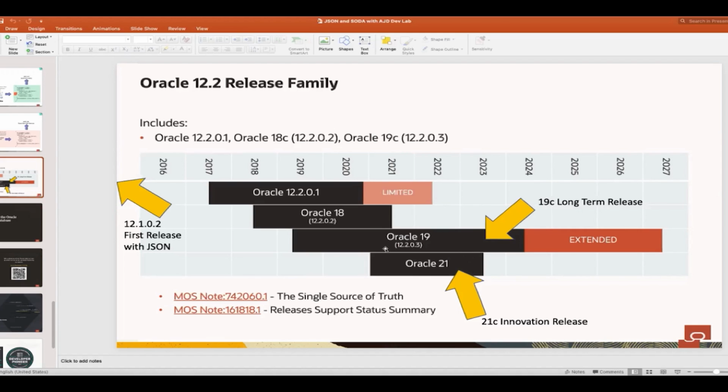Also, there is a multi-value index in 21c. I don't have a slide on this, but it basically makes it easier to index values from an array. So there are some true benefits of using 21c, but then you have to be prepared to upgrade to, I don't know, 23c, which could be another long-term release.